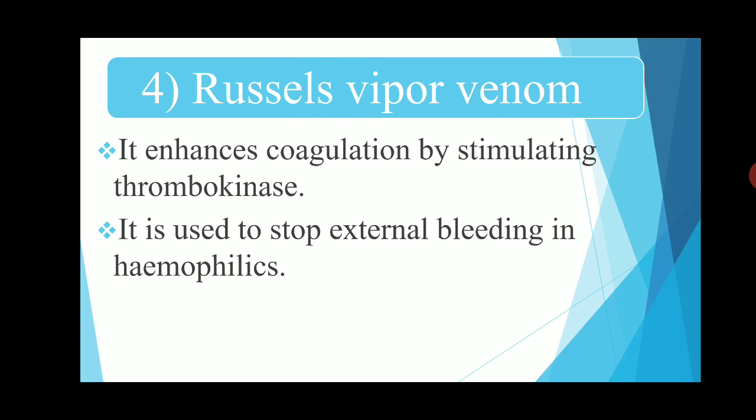Then next local hemostatic agent, the name is Russell's viper venom. It enhances the coagulation by stimulating the thrombokinase. This Russell's viper venom also enhances the coagulation process by stimulating the thrombokinase. And this is used to stop the external bleeding in hemophilics.